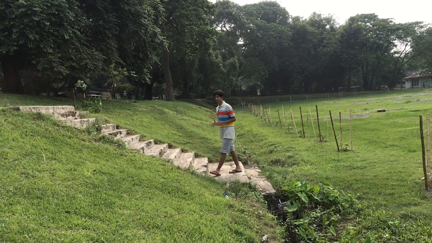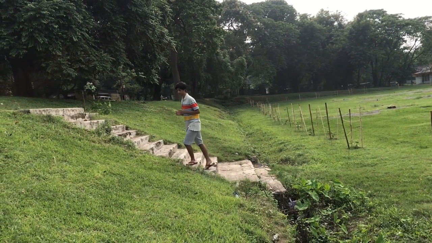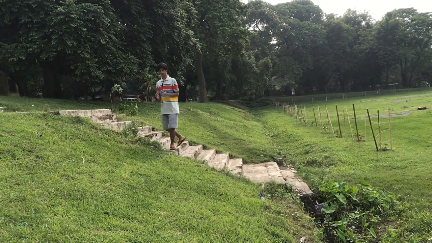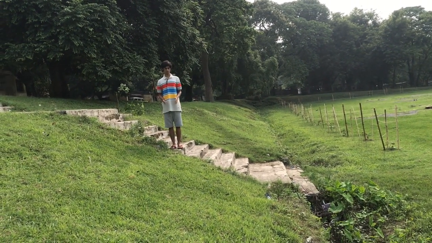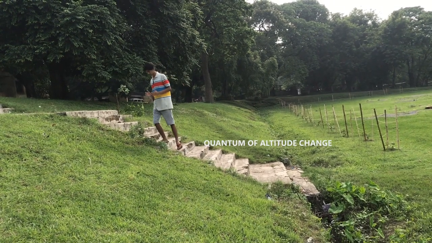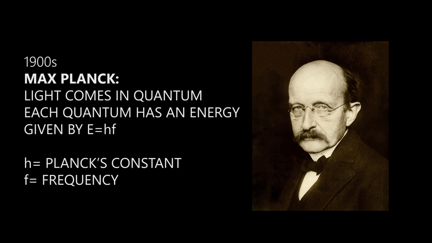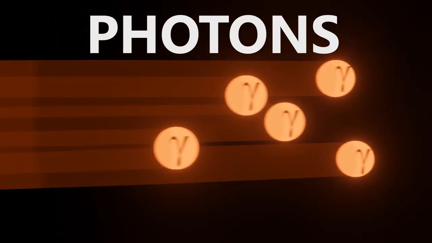In the 1900s, however, Max Planck proposed the idea of quantization. Look, I can stand on this step and this one, but not anywhere in between. The height of each step is the smallest discrete quantity, or a quantum, by which I can move up or down. Similarly, Planck proposed that light also comes in quanta, or discrete tiny packets of energy. We now know that these are elementary particles with zero mass and zero charge, and are called photons.